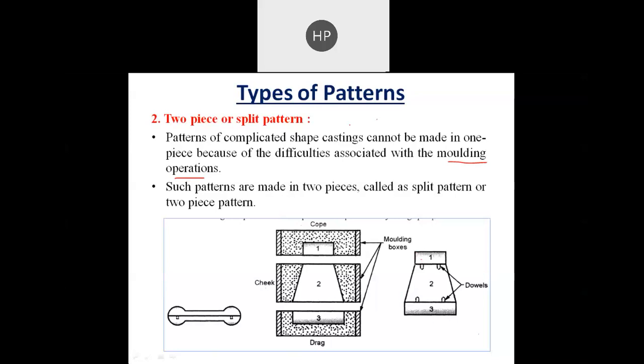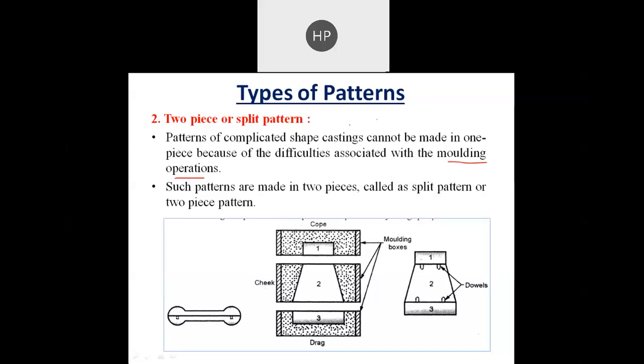It is very difficult to make it in a single piece, and it is also difficult to take it out from the molding boxes. So that's why this will be divided into two or three parts.